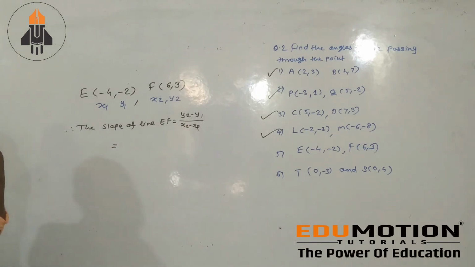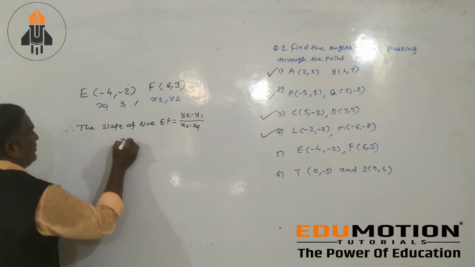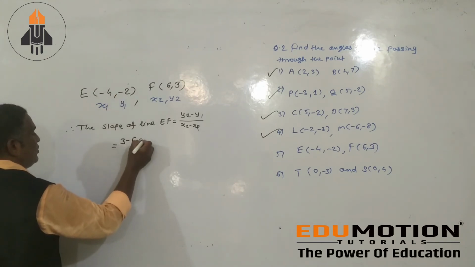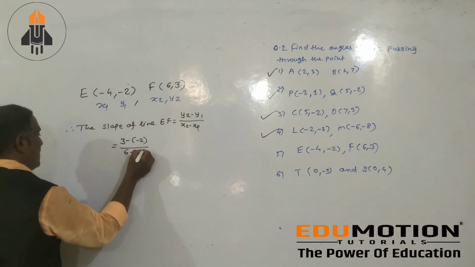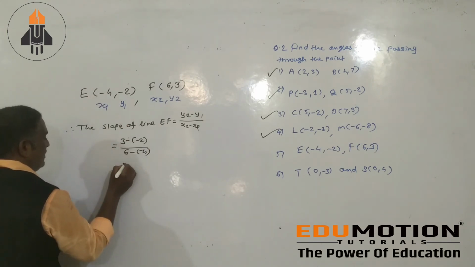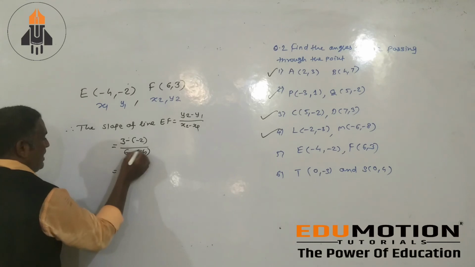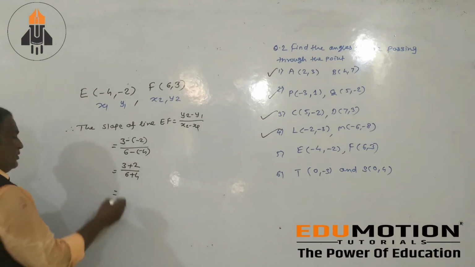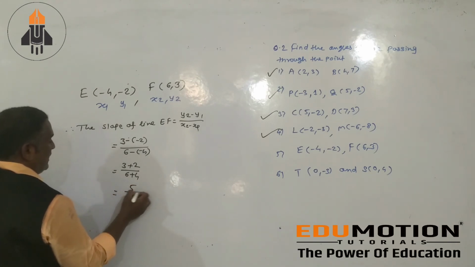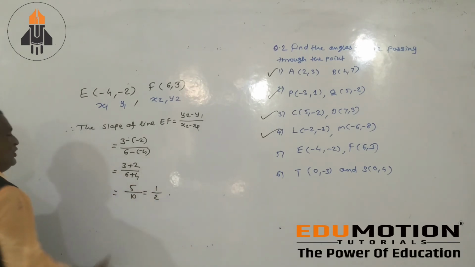We write y2 3 minus y1 minus 2 divided by x2 6 minus, this is your minus 4. Then minus minus, plus 3 plus 2, then minus minus, plus 6 plus 4. 3 plus 2 is 5, 6 plus 4 is 10, that is equals to 1 by 2.